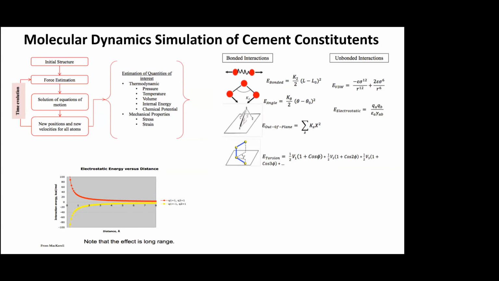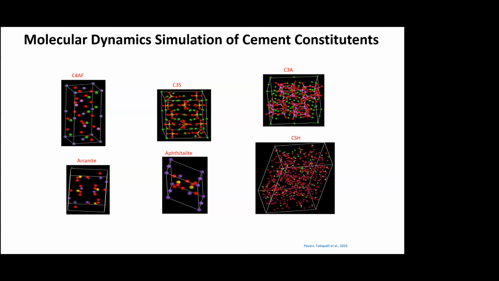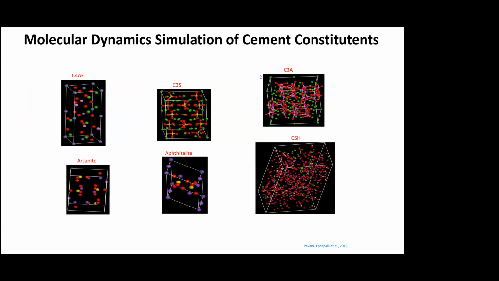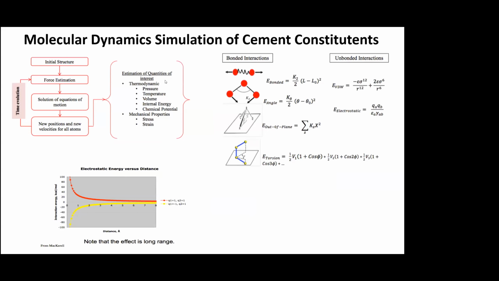So in molecular dynamics, we have an initial structure which starts like this, and then we apply the equations of motion, and these bonds are forces. Basically, they act like spring-mass systems, right? And then we equilibrate them for pressure, temperature, volume, and internal energy, and then mechanical properties are checked.